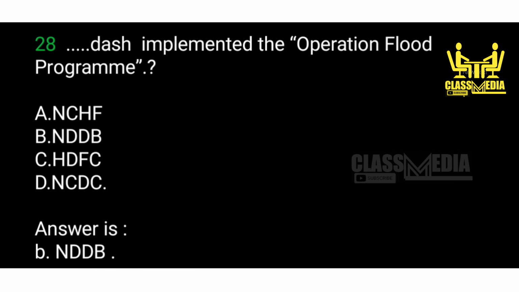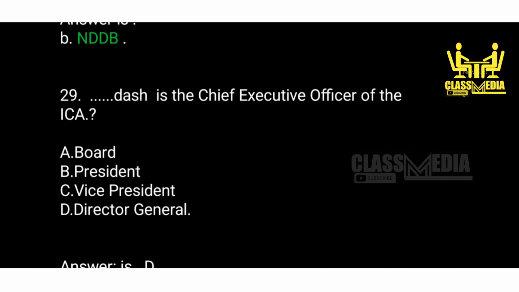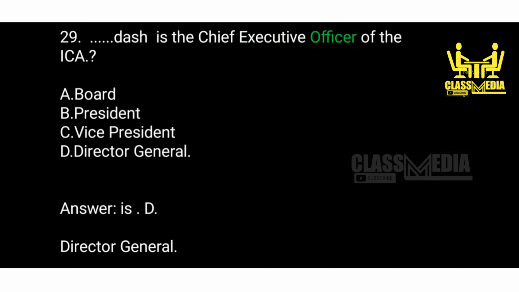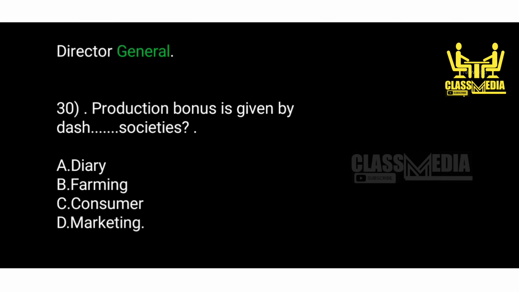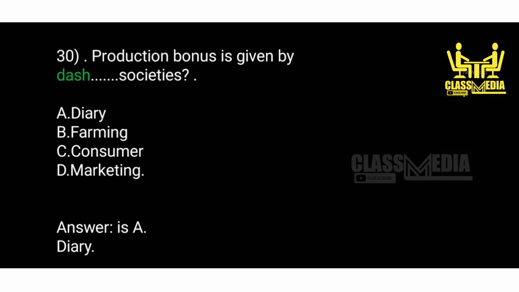Hypothecation. 29. Dash implemented the Operation Flood Program. A. NCHF. B. NDDB. C. HDFC. D. NCDC. Answer is B. NDDB. 30. Dash is the Chief Executive Officer of the ICA. A. Board. B. President. C. Vice President. D. Director General. Answer is D. Director General. 31. Production bonus is given by dash societies. A. Dairy. B. Farming. C. Consumer. D. Marketing. Answer is A. Dairy.